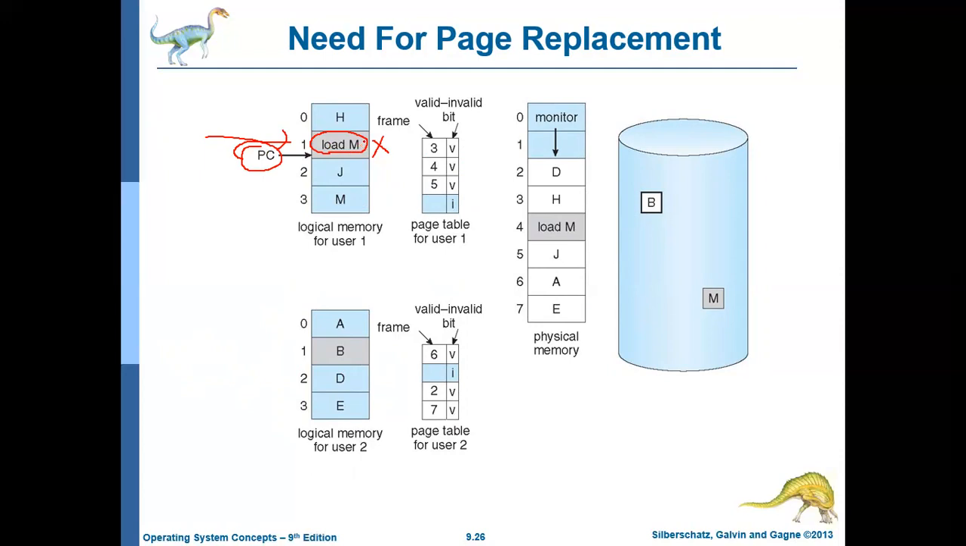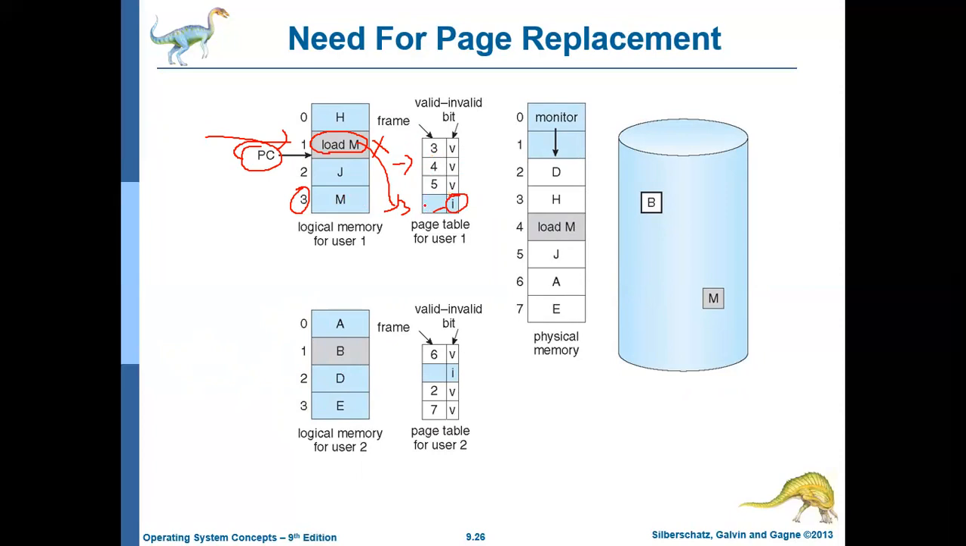So page M, is it available in the page table? No, it is not available. Is there any reference to page M? Page M is connected to logical address 3, and logical address 3 is empty here. So load M refers to logical address 3, which is invalid. It will create a trap to the operating system.